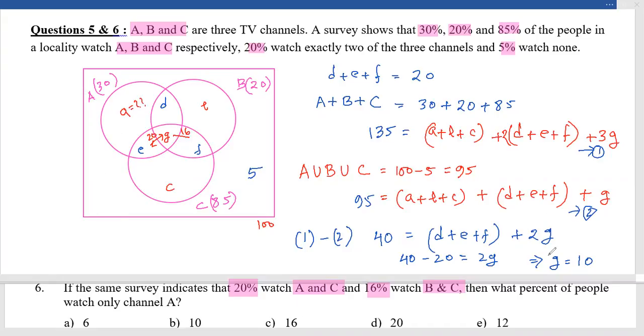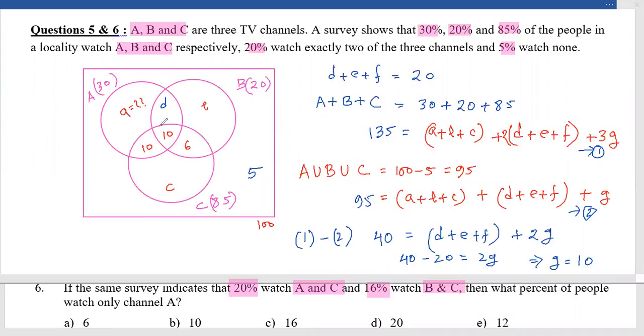And already I got that G is 10. So if G is 10, then these two sum to 20, so the other one should be 10 also. This is 16, so this would be 6 only. Okay, that much I have received.